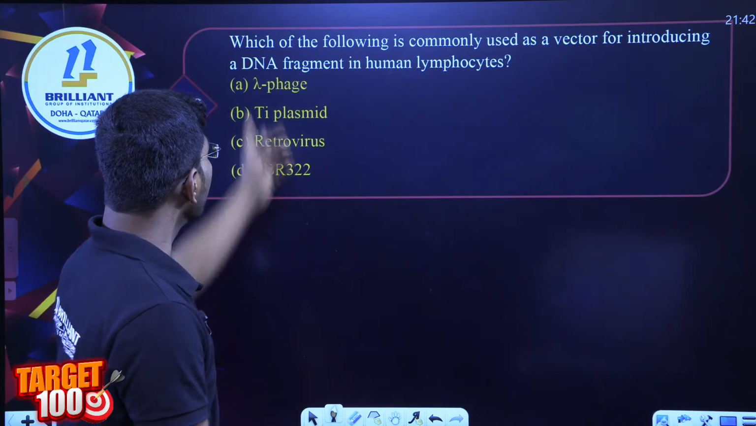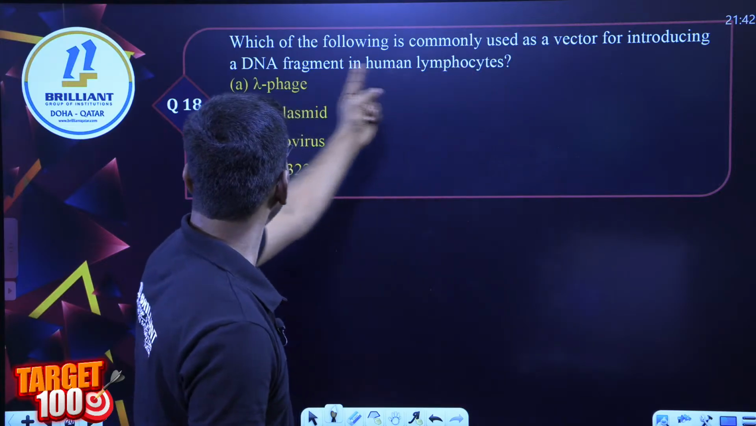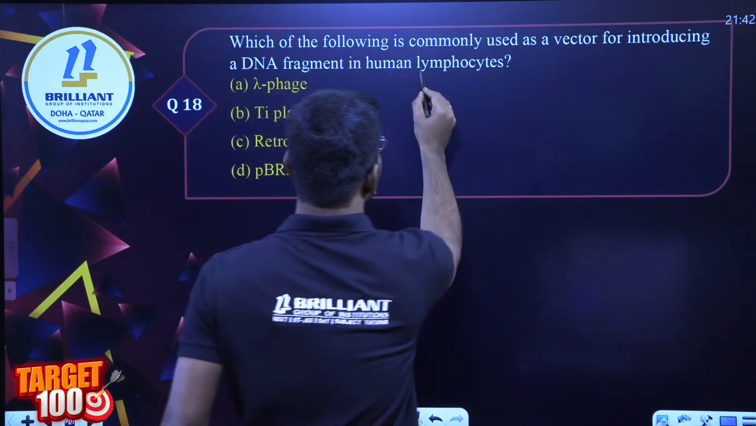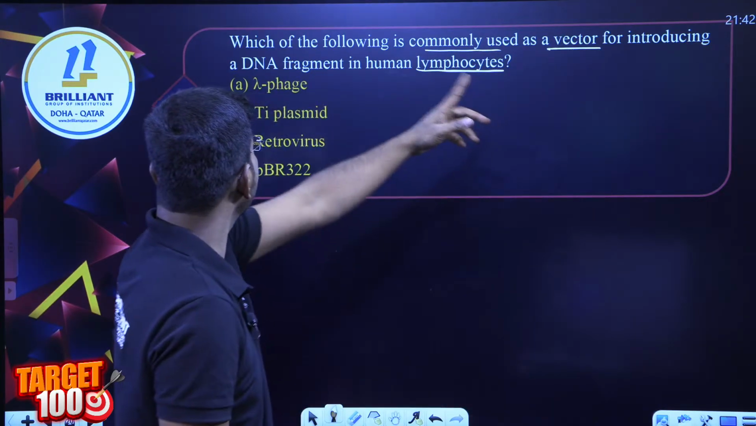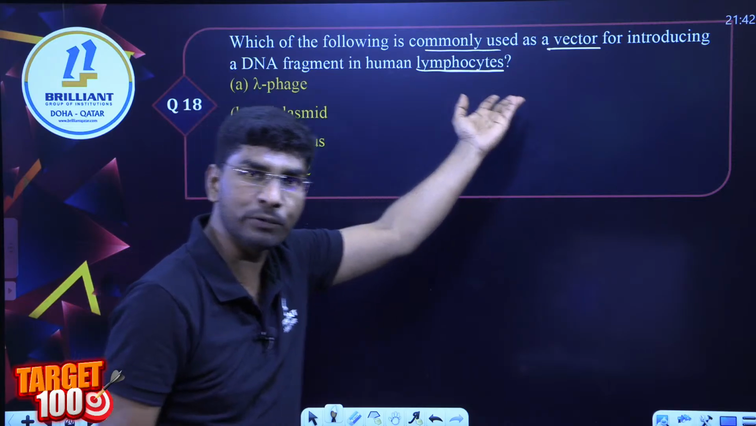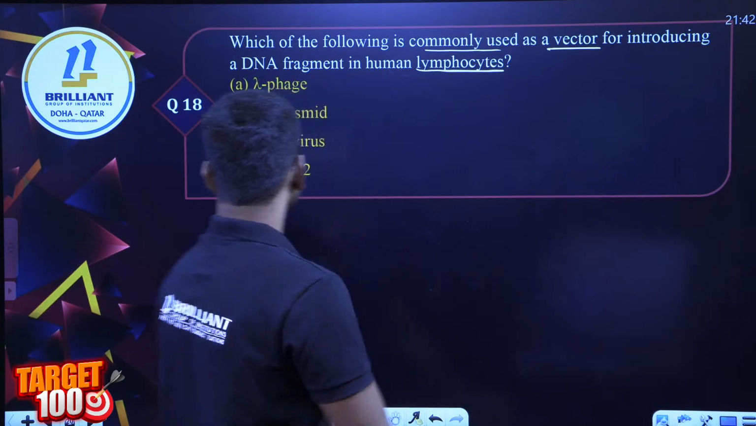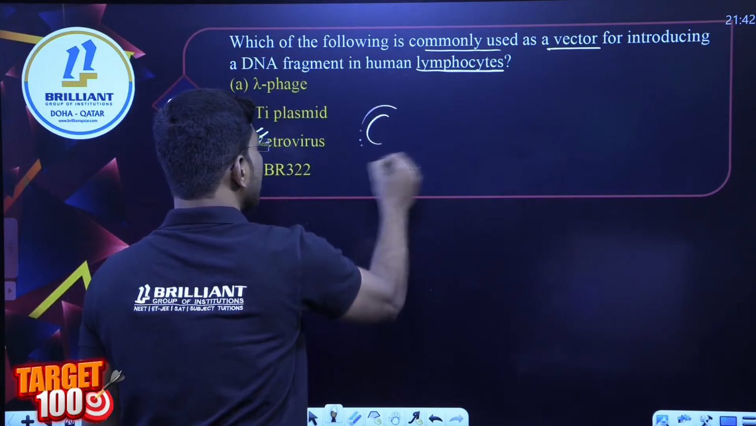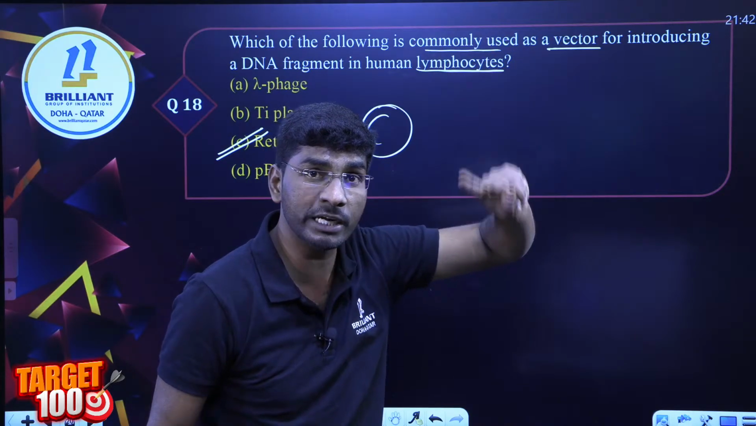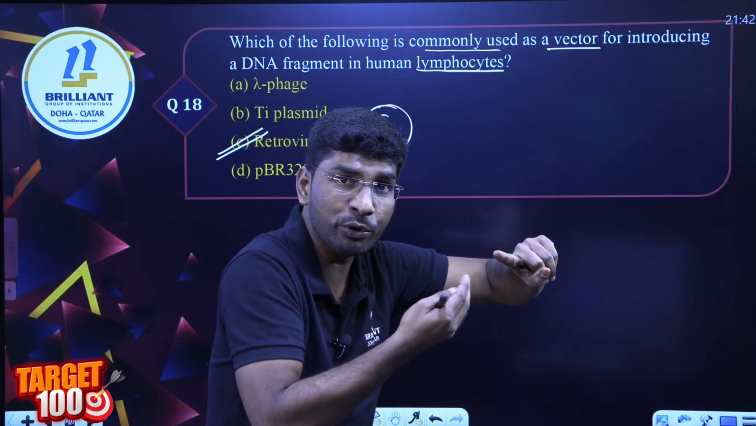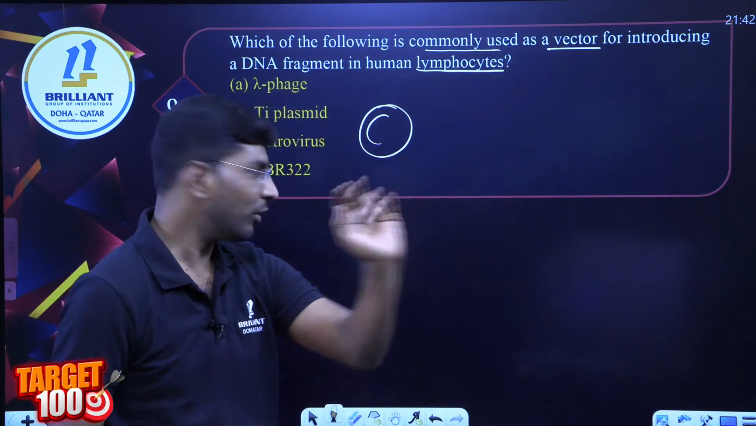Very simple question. Which of the following is commonly used as a retrovirus vector for what? Lymphocytes. It is commonly used as the vector to introduce a DNA fragment into lymphocytes. Lymphocytes are human cells. So for human cells, what do we commonly use? Retroviruses. So the answer is option C. This mechanism we have seen in ADA enzyme therapy. So in immature lymphocytes, with the help of a retrovirus, we are administering the desirable gene. Right? Are you with me?